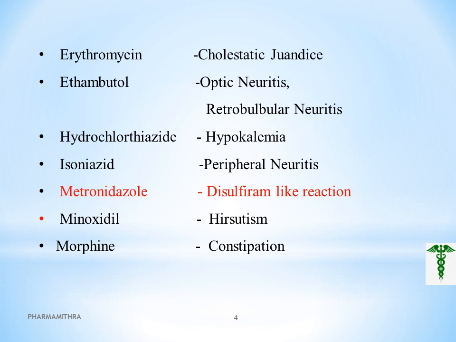The next drug is hydrochlorothiazide, which will produce a hypokalemia effect, that is, the potassium level is reduced by using hydrochlorothiazide. Next drug is isoniazid, which will produce peripheral neuritis, that is weakness, numbness, and pain in the hands and feet, which is a common side effect seen with the drug isoniazid.